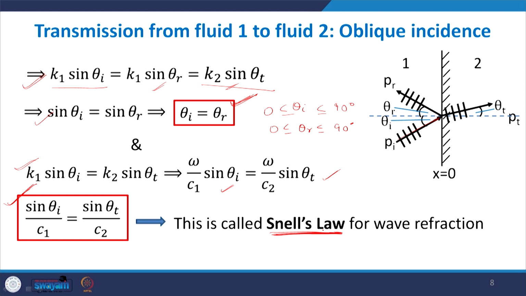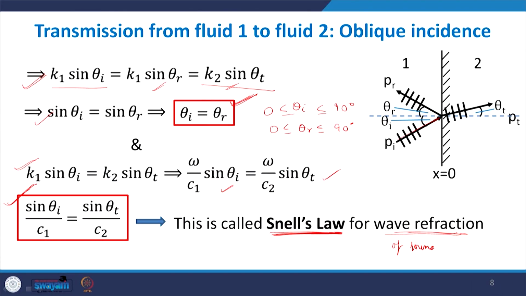A similar law exists for electromagnetic waves and in the field of optics. When light is incident and the light ray gets refracted, it has to follow Snell's law, which states that the ratio of the sines of the angle of incidence and transmission should be the same as the ratio of their respective speeds of sound. The same Snell's law applies for wave refraction of sound waves. Whatever we are studying here, these are all sound waves.